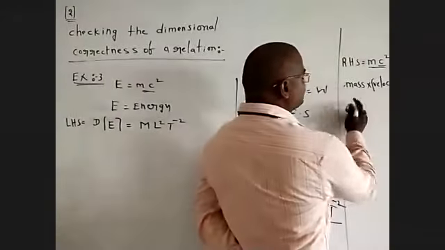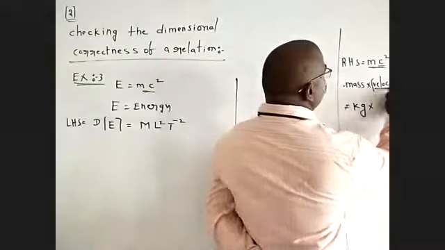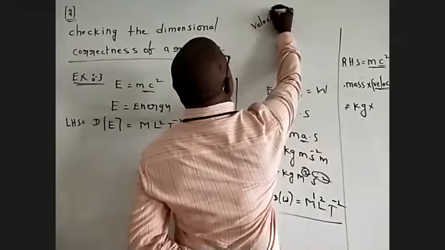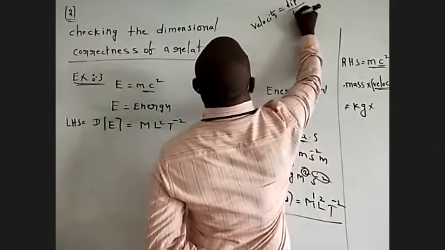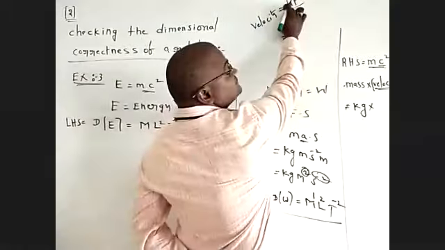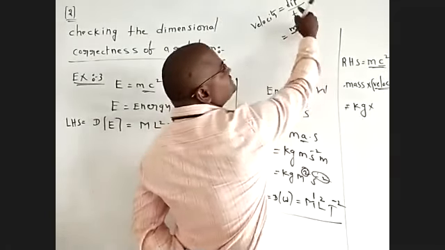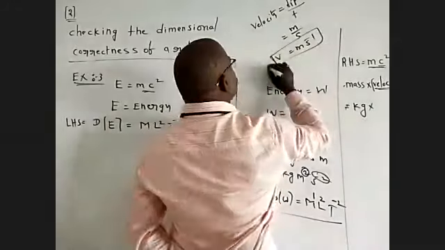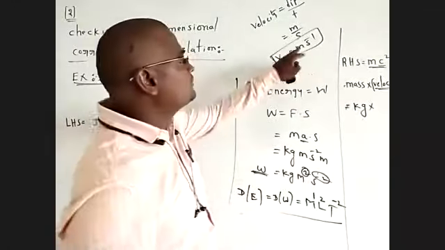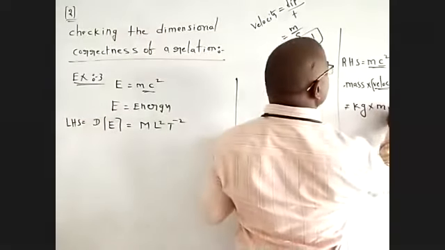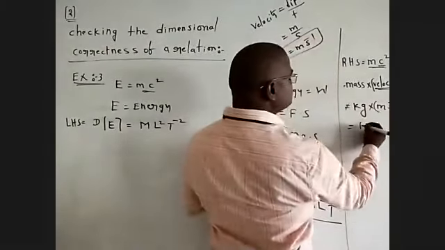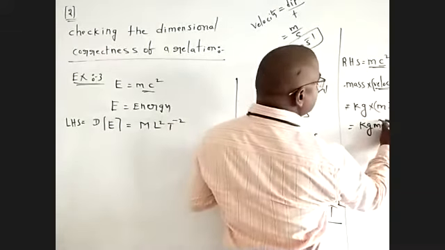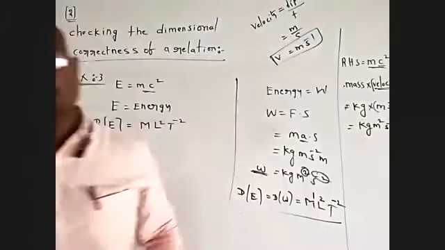SI unit of mass is kg. Velocity means displacement by time. SI unit of distance is m, SI unit of time is second. So the SI unit of velocity is meter s power of minus 1. Meter s power of minus 1 whole square. This is kg m square s power of minus 2.